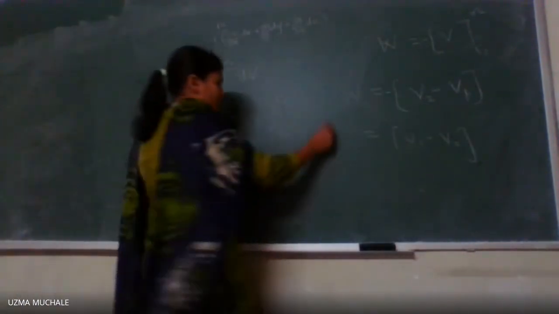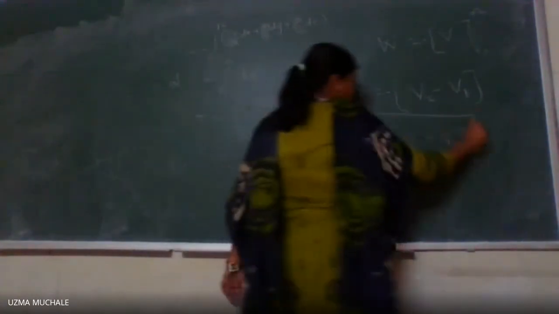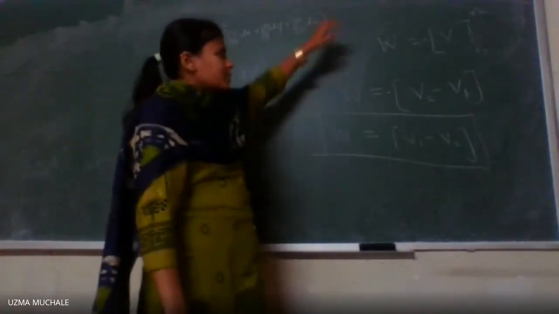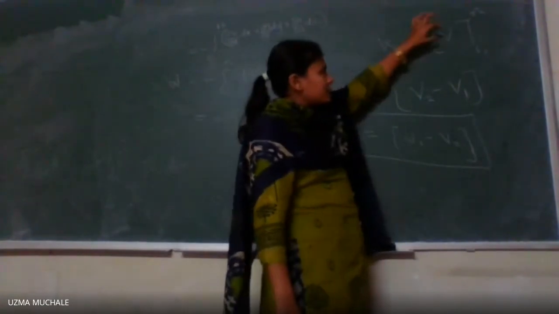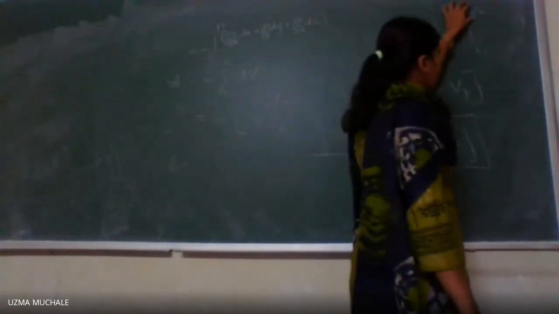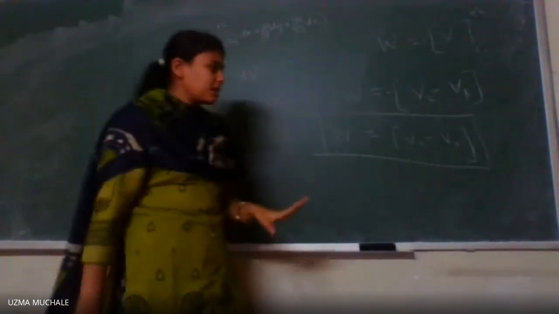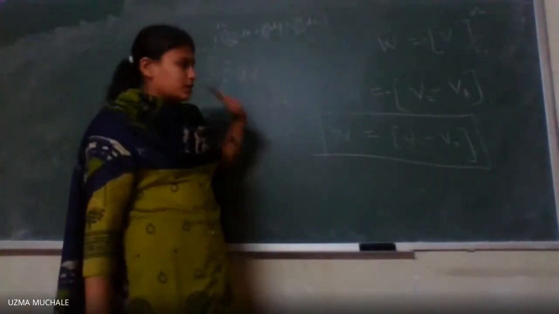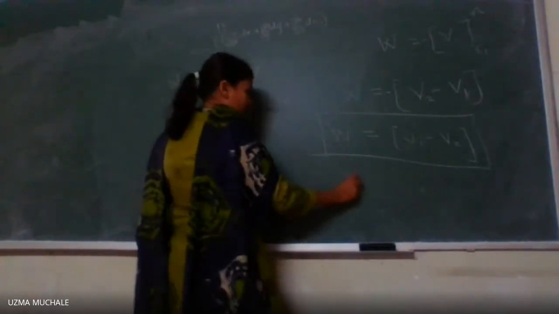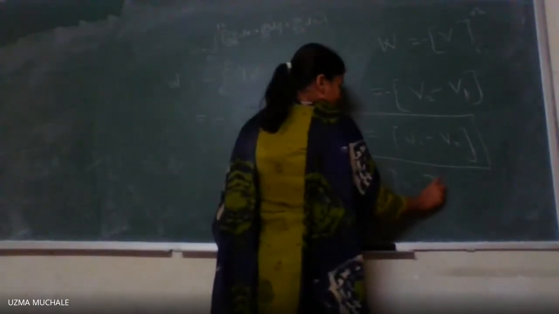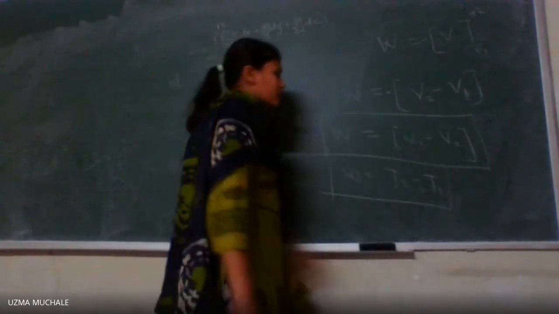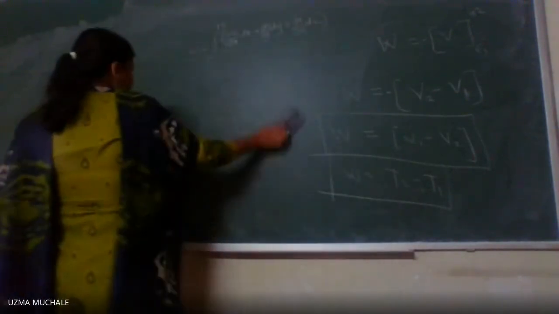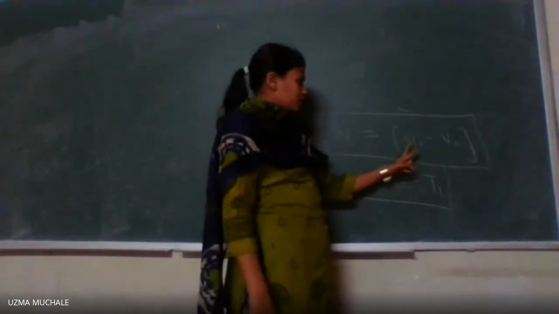Okay. So what we get, the formula for work done, is nothing but V1 minus V2. Here V2 is the potential energy at position P2, and V1 is the potential energy at position P1. R1, R2 are the position vectors. Hence, initially we got the formula work done is equal to T2 minus T1 in the last lecture. Combining the formula from the last lecture and today's lecture, work done is equal to T2 minus T1, and in today's lecture we obtained V1 minus V2.